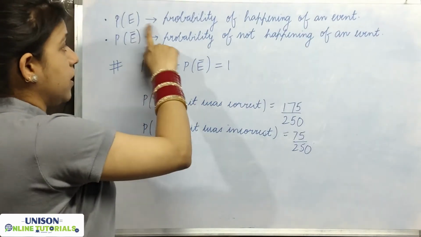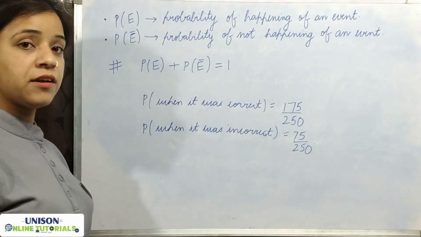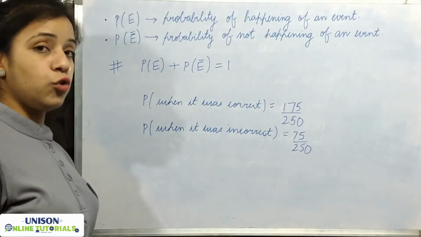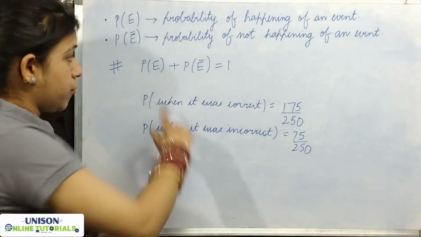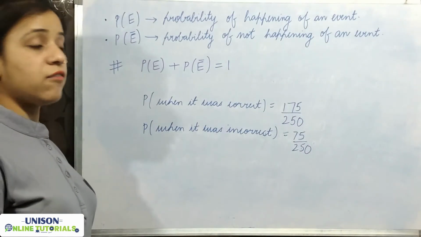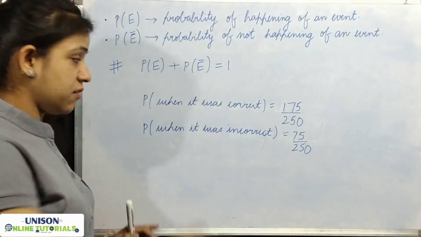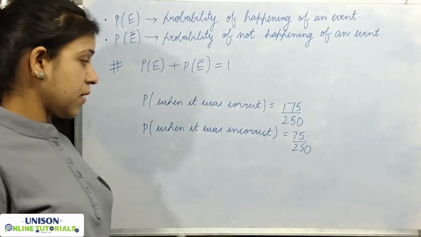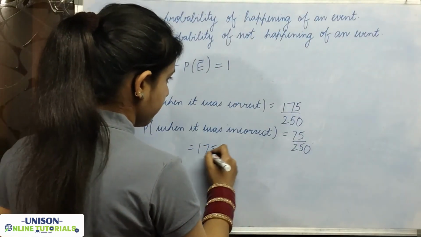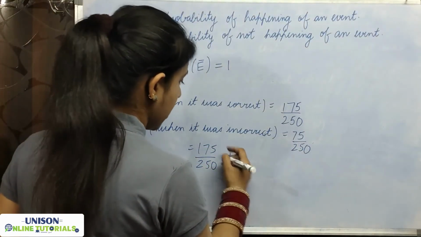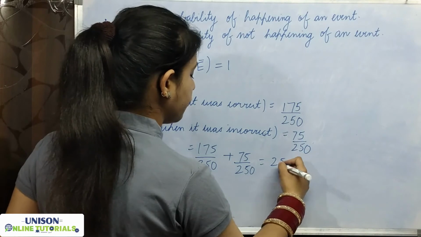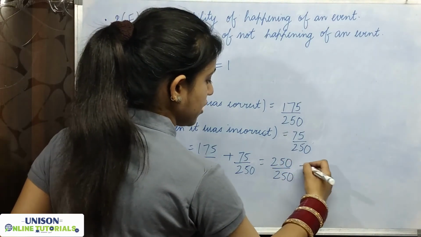Here P of E is the probability of happening of an event, and its opposite, P of E bar, is the probability of not happening of an event. The probability of happening of an event plus not happening equals 1. As we discussed in the previous case, we have two probabilities: first when the forecast was correct, and second when it was incorrect. When we add these two, 175 by 250 when it was correct and 75 by 250 when it was incorrect, we get 250 by 250, which is equal to 1.